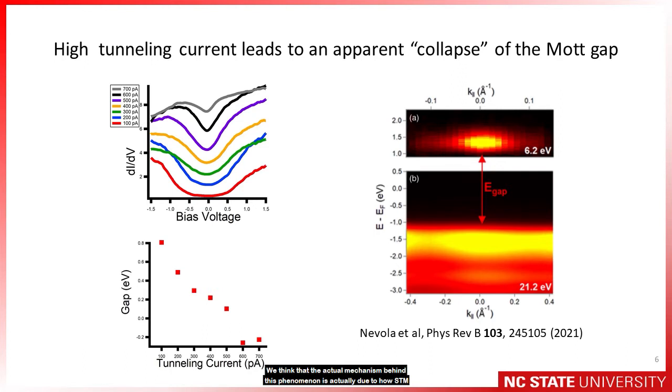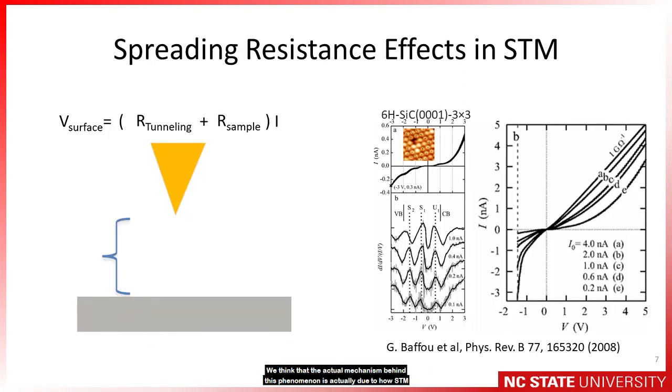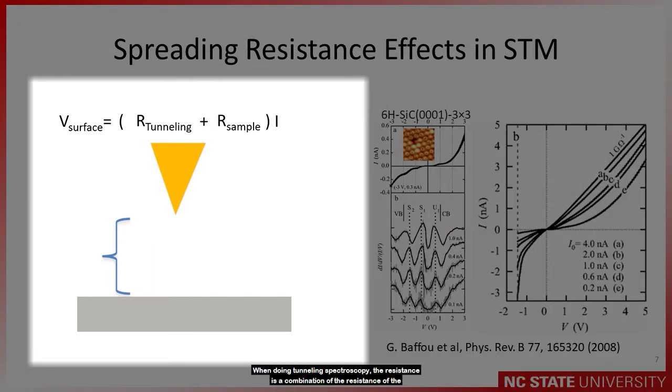We think the actual mechanism behind this phenomenon is due to how STM experiments are performed. When doing tunneling spectroscopy, the resistance is a combination of the resistance of the tunneling barrier and the resistance of the sample itself. In highly conductive samples, you can assume that the sample resistance is much less than the tunneling resistance, so the total resistance is approximately just that tunneling resistance. However, in insulating and highly resistive samples, the sample resistance cannot be ignored.